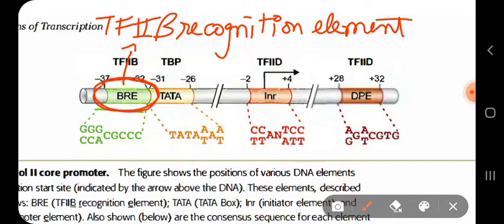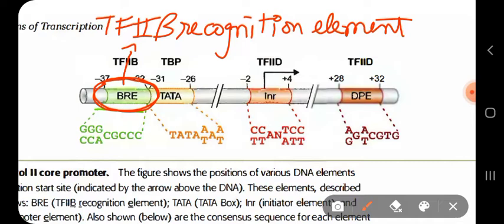In this BRE region, your TF2B will bind. TF2B is a transcription factor which will initiate your transcription process.